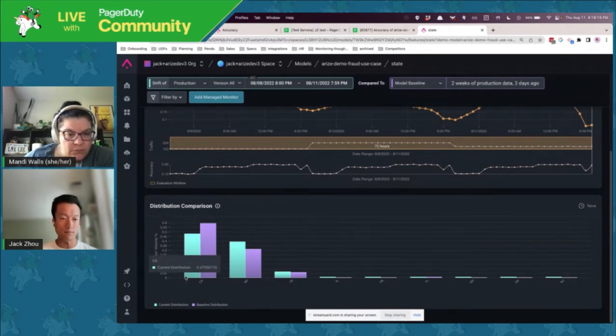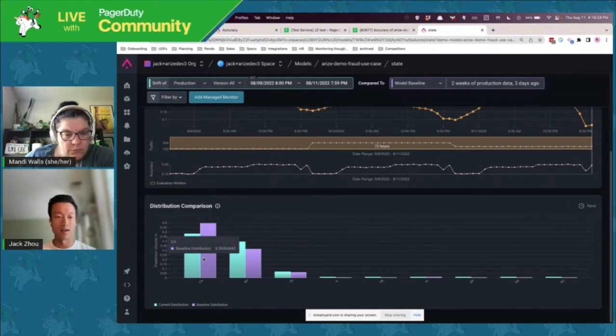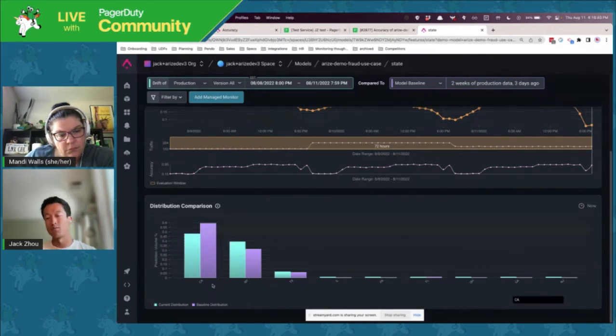So, the current distribution, I don't know if you can see this, but about 48% of transactions are in California. But compared to the training data, about 60% of the data is in California. So this is something that the user, usually data scientists, can look at and think, okay, maybe the transaction distribution has changed since I trained the model.